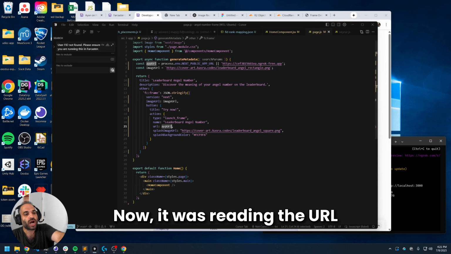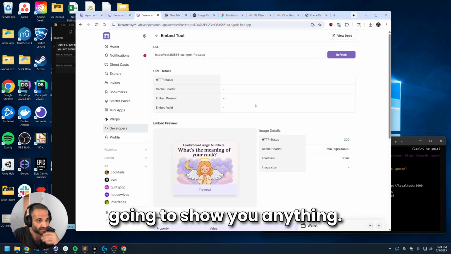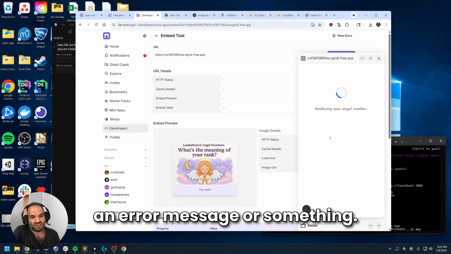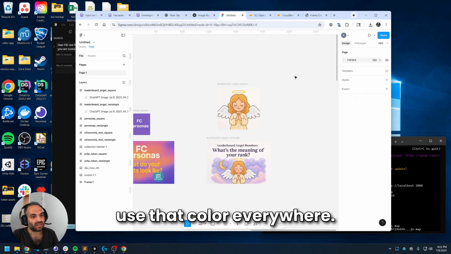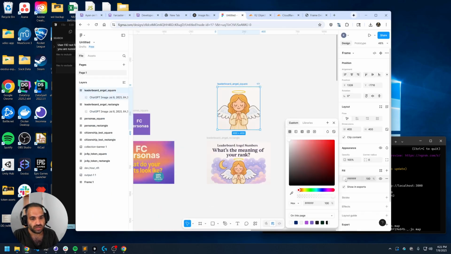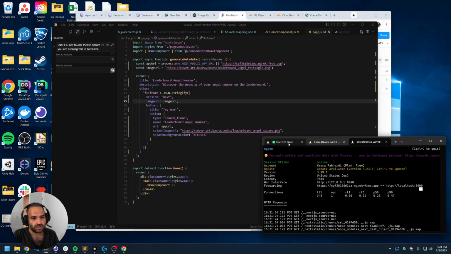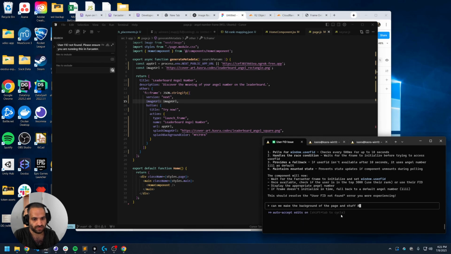It was reading the URL in the button and saying that's not a valid URL, so I'm not going to show you anything. Would have been nice if it had shown an error message or something. And actually, let's use that color everywhere. Cool. No, I have it right here. And we make the background of the page and stuff. Cool.